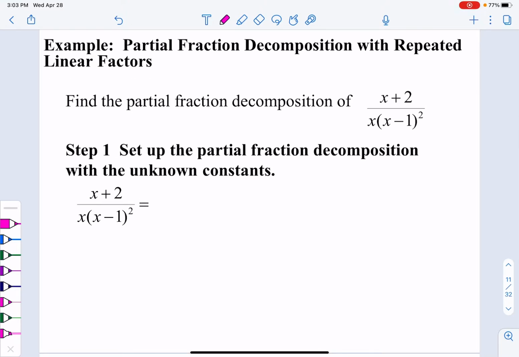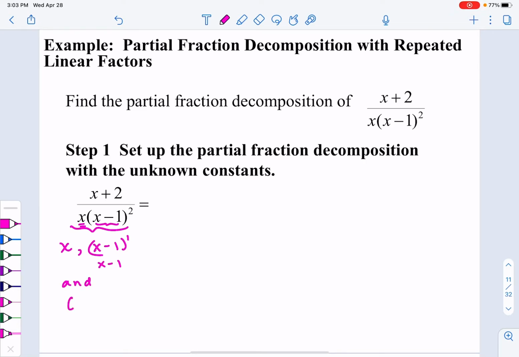It says find the partial fraction decomposition of x plus 2 divided by x times (x minus 1) squared. So we need to take a look at our denominator and find all of our factors. Well, the first factor that I see is x. We have an x minus 1, to the first power, which we're just going to write as x minus 1.